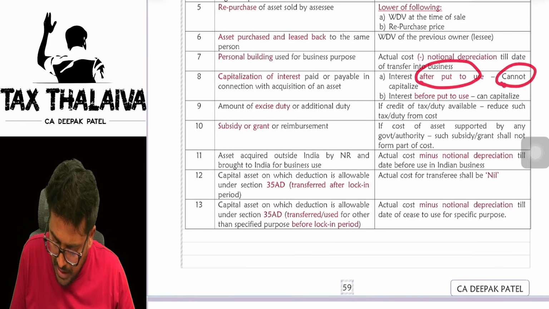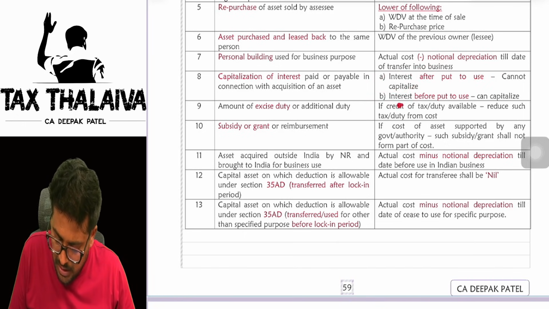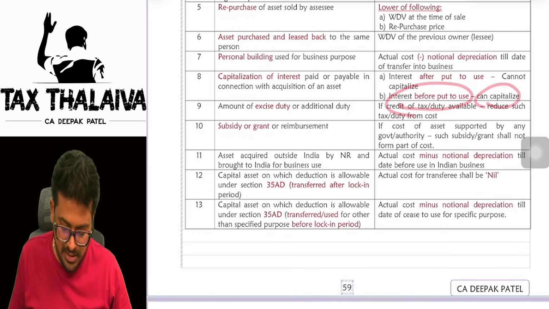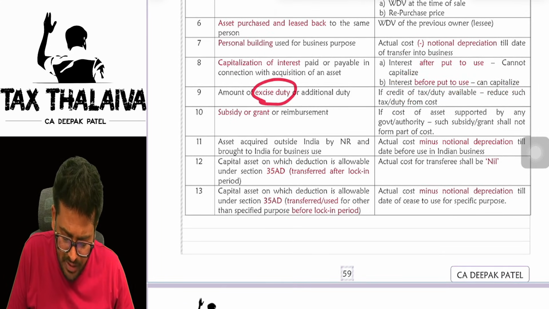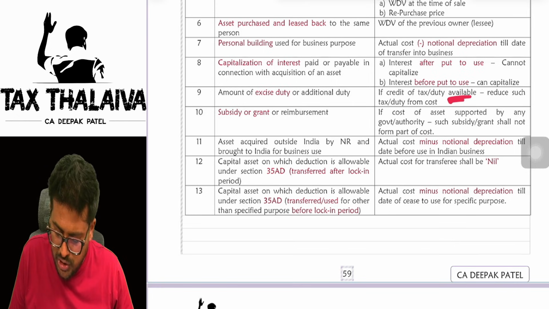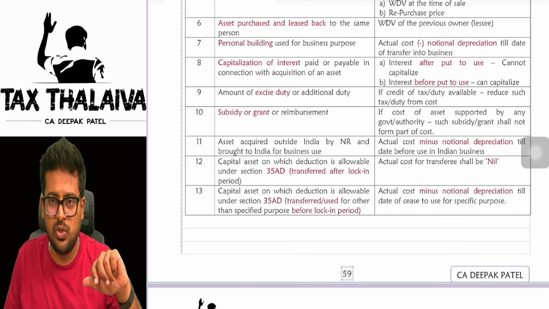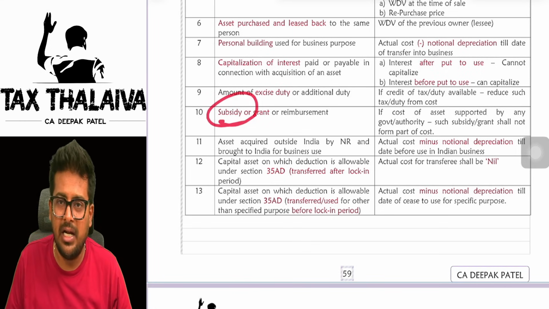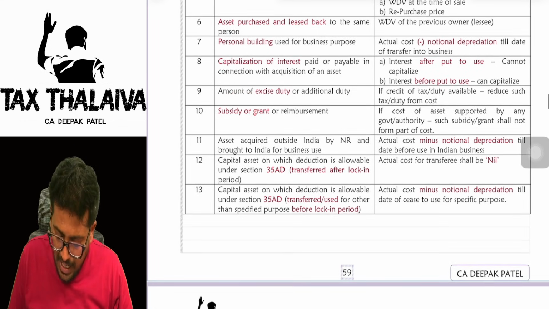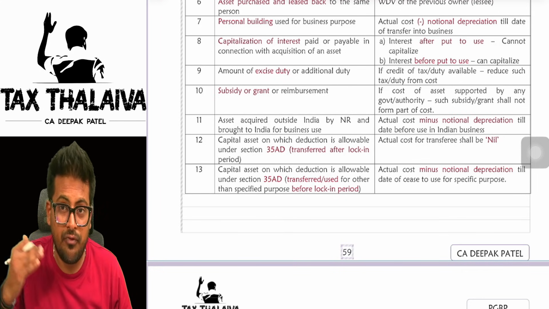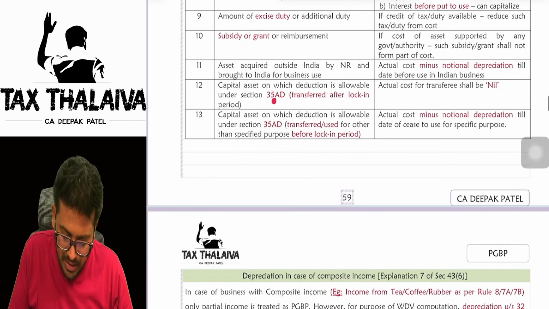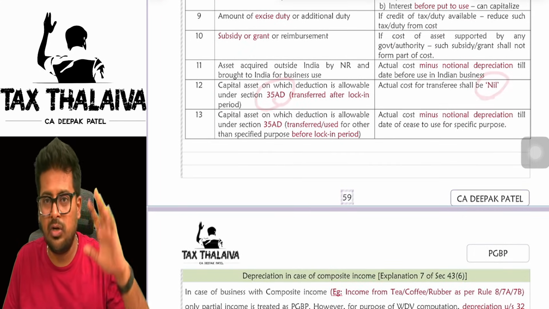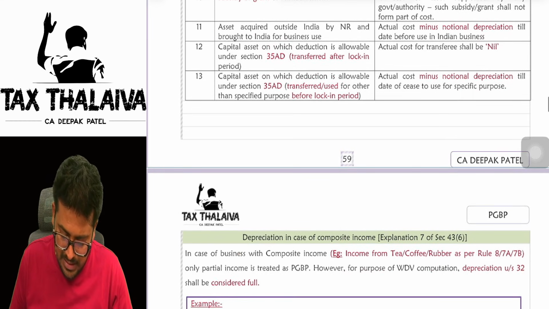Interest after put to use cannot be capitalized. Interest before put to use you can capitalize. There are a lot of times excise duty you pay, and if you are getting credit of that excise duty as an input tax credit, then that is not eligible. Subsidy or grant received from the government should be reduced from the value of the asset. In case of section 35AD, you already claimed the deduction, so the cost will be taken as nil.